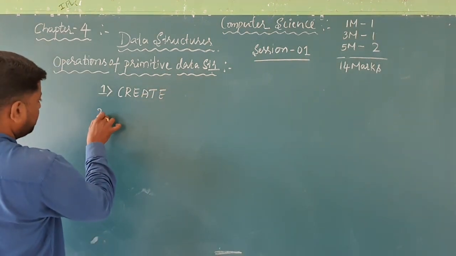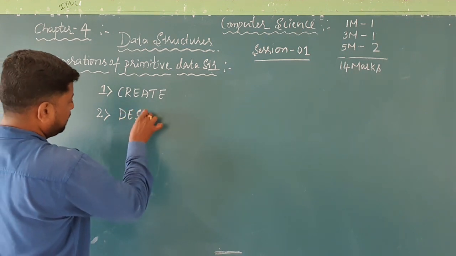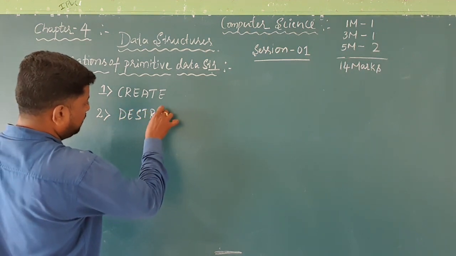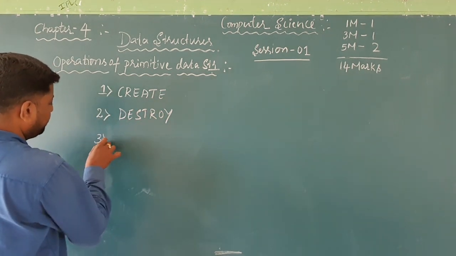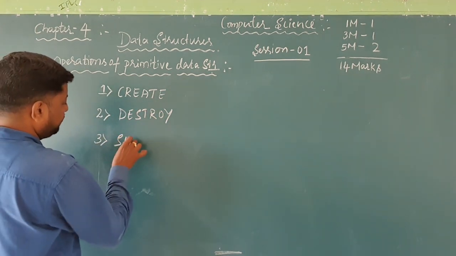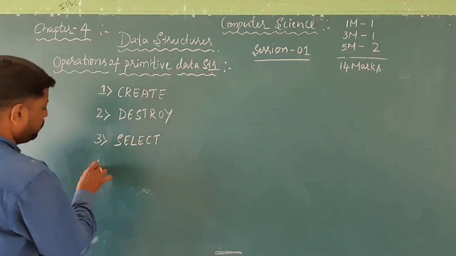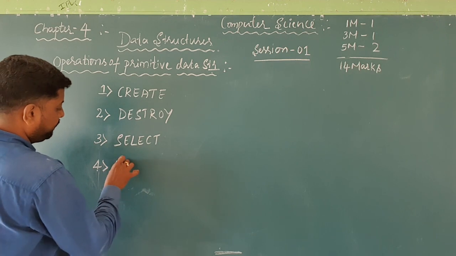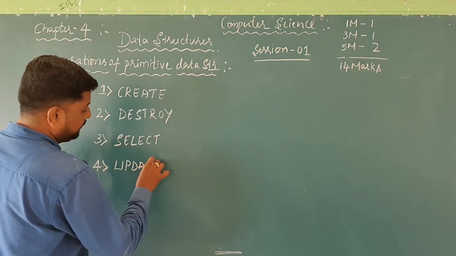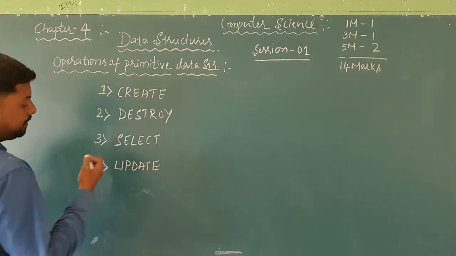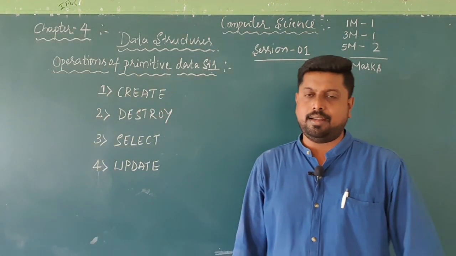Second one, destroy. Third one, select. And fourth one, update.